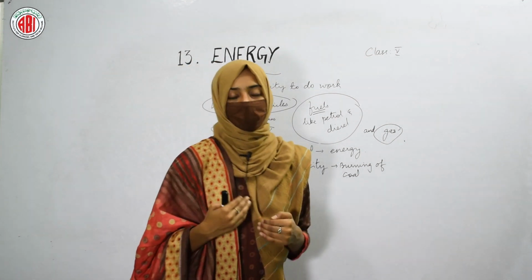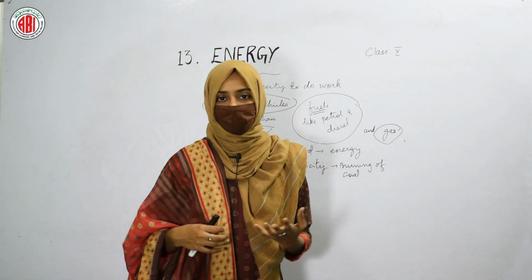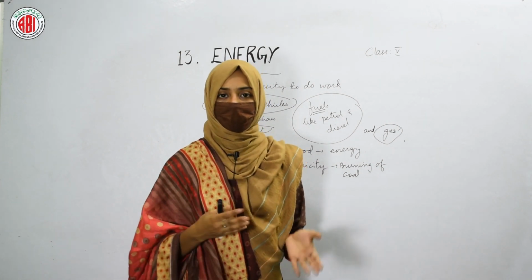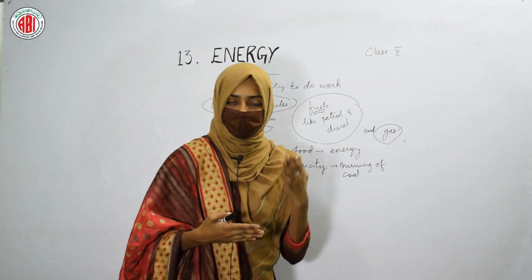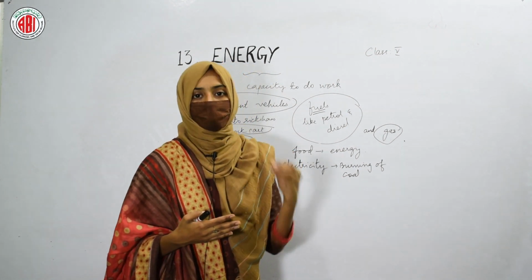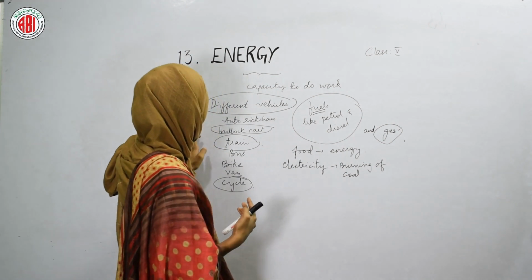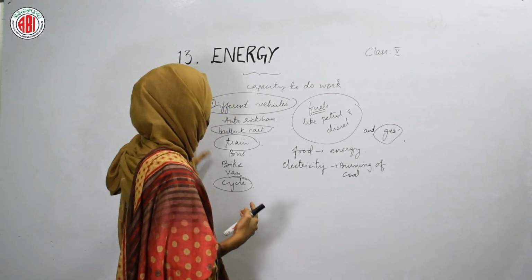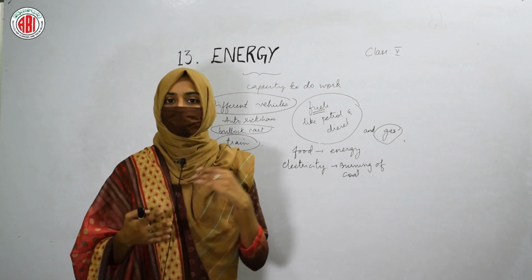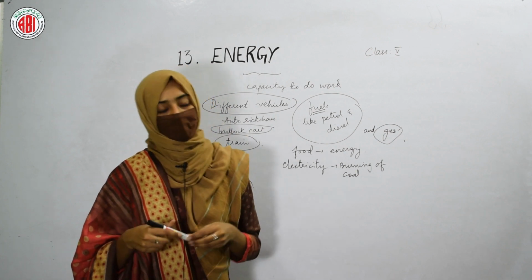So our energy is used in pulling them, that is, we eat food for energy, right? The food that we have gives us energy, and that energy can be used to pull vehicles like the bullock cart and cycle, and by this we can use vehicles like the bullock cart and cycle to make their movement by pulling.